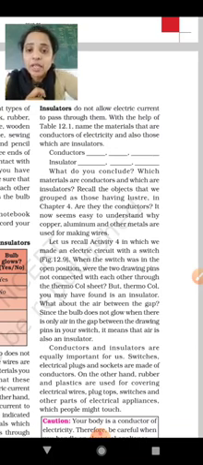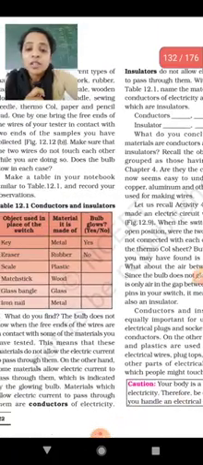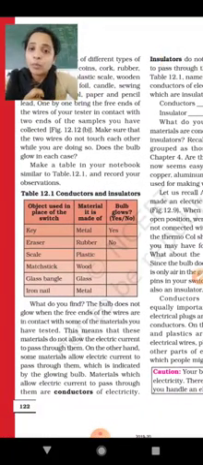So let me show you that table. See, here it's table 12.1. Yesterday we have done it. The key is made up of a metal, so it passes the current. The eraser is made up of rubber, so it does not allow the current to pass. So the eraser, the rubber material, is considered an insulator.